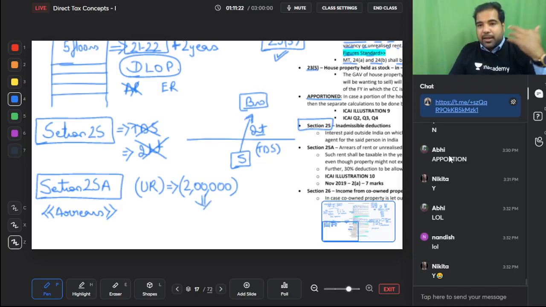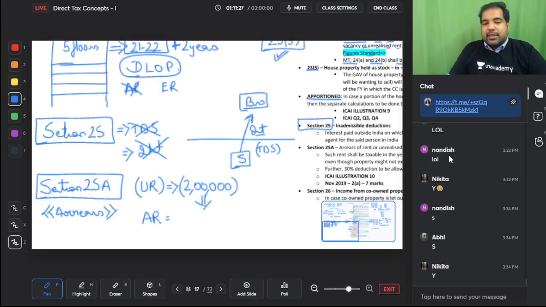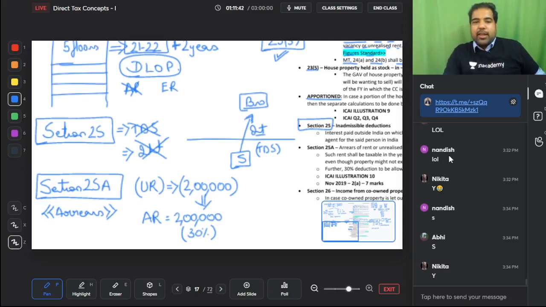Yes, this is like bad debt recovery. This is arrears of rent. Will you tax it? Yes. But had he paid it in that year, you would have got 30% deduction. So now also you will get a 30% deduction. So this is 25, and this is 25A, arrears of rent. Alright.